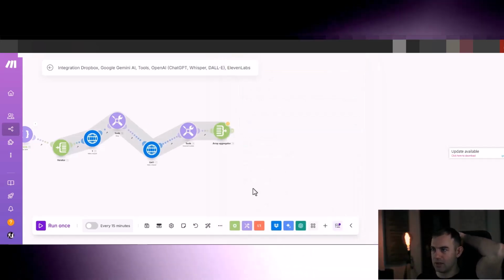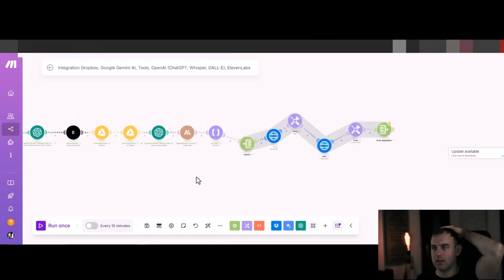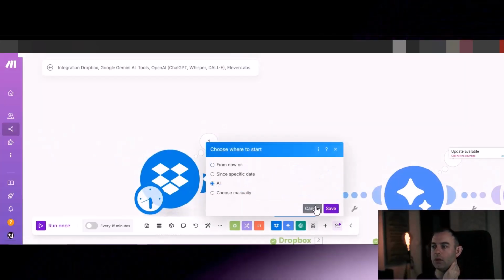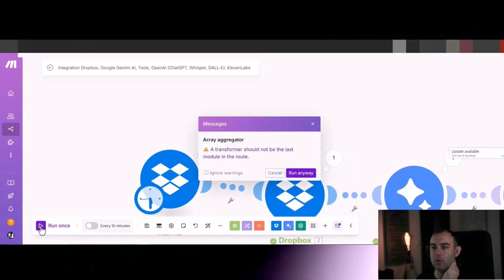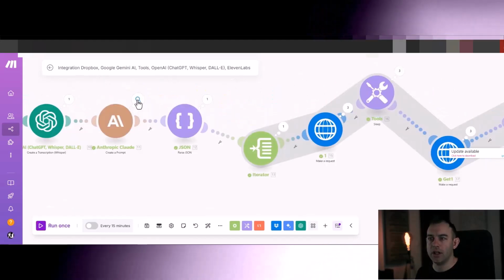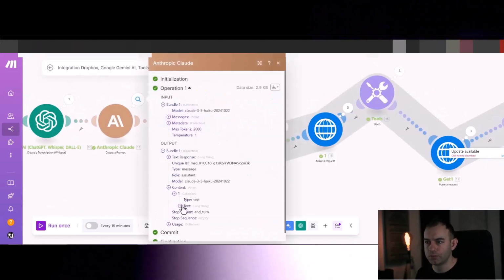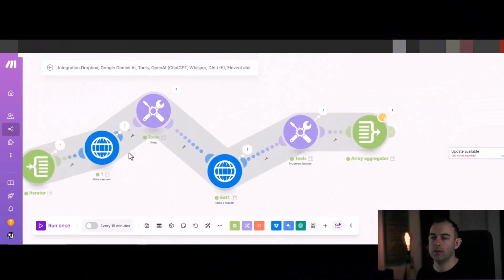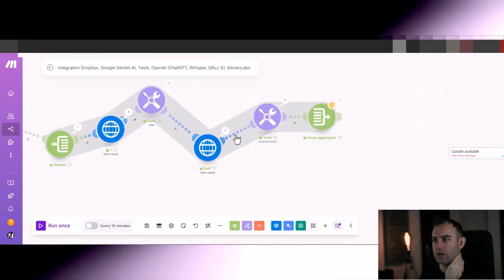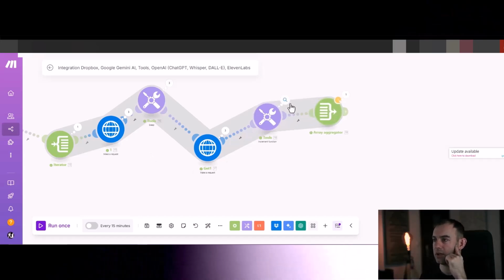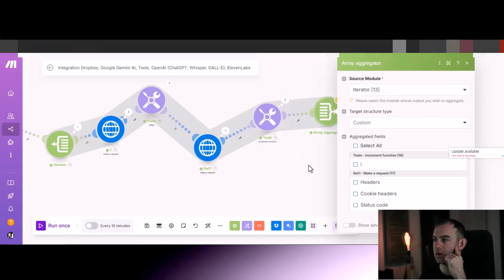So I think it's time to give it a go to refresh things. Again, I'm just going to quickly choose where to start, set it to all, save, and hit run once. So this is running now, and as you can see, we've got our transcription. Claude has come up with some cool ideas for the prompts, and the iterator is now sending them one by one to Replicate to create those lovely images. And it's finished. It produced 3 images this time. It's a very short video, by the way, that's why it's only 3 images. Now we can actually map things.